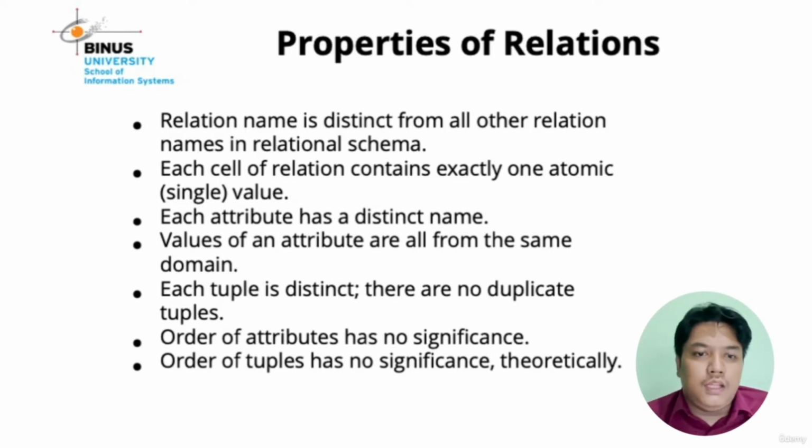And then the order of attributes has no significance. So you do not need to worry about the order of attributes in the table. Maybe you can create student name, student ID, or you can create student ID, student name, it is the same. The order of tuples has no significance theoretically. Okay, these are the properties of the relation.